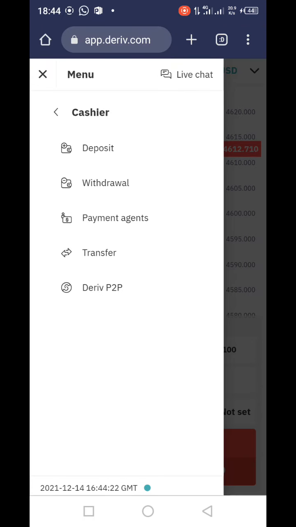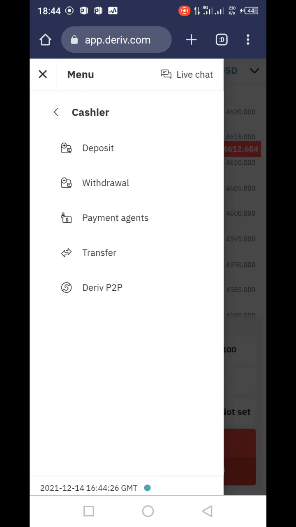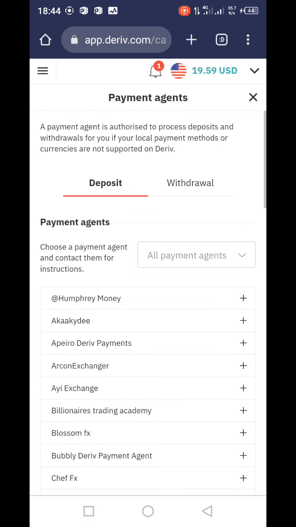P2P. Now our interest is in payment agents, since this is the method we are looking at, for both withdraw and deposit. If you want to deposit using an agent, you just go direct to payment agents, whether you are depositing or you want to withdraw. So we press there on payment agents. This is how it is. You can see there are two options: there's deposit, there's also withdraw.